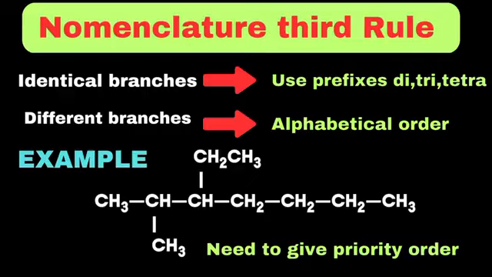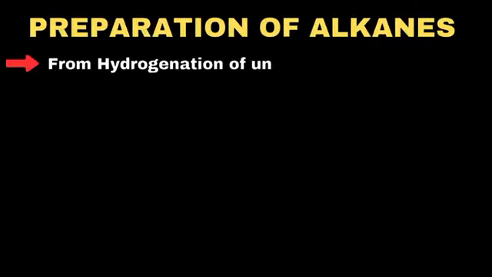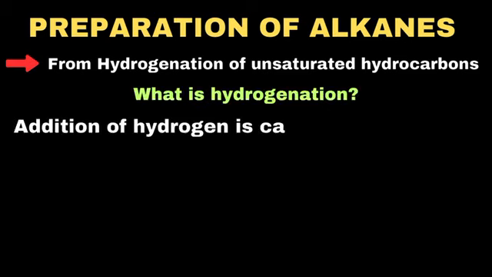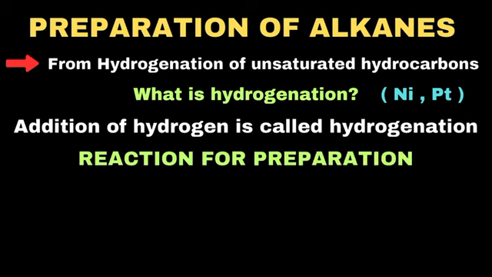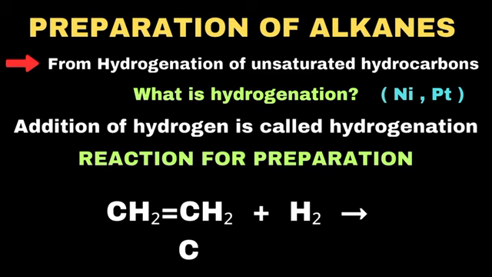Now we should move towards the preparation of alkanes. First, we will discuss the preparation of alkanes from alkenes and alkynes. Keep in mind that alkanes can be prepared from the hydrogenation of unsaturated hydrocarbons, such as alkenes and alkynes. Hydrogenation refers to the addition of hydrogen, and in this case, it is done in the presence of catalysts such as nickel and platinum. In the reaction, ethene reacts with 1 mole of hydrogen, which breaks the carbon-carbon double bond and leads to the formation of ethane.